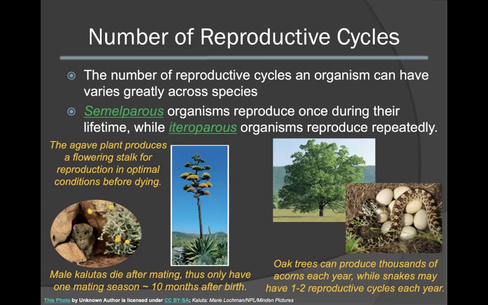Iteroparous organisms, however, can reproduce repeatedly through their lifetime. Oak trees can produce thousands of acorns every single year, while snakes can have 1 to 2 reproductive cycles per year.